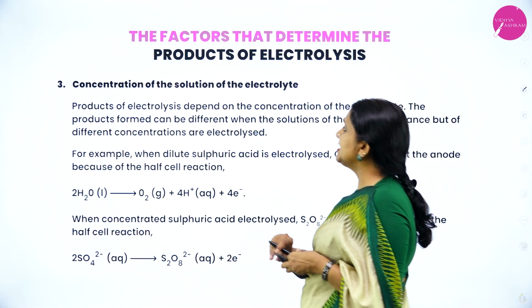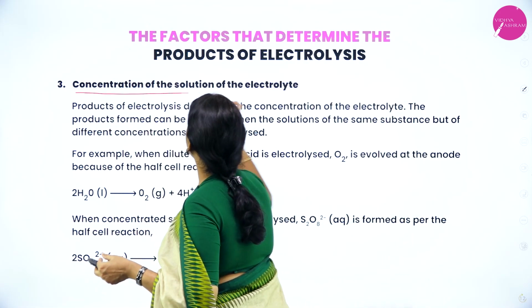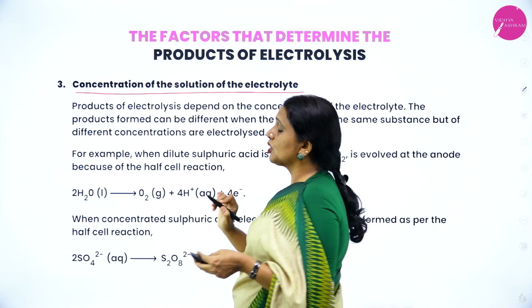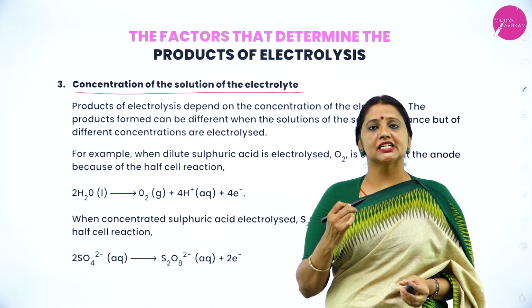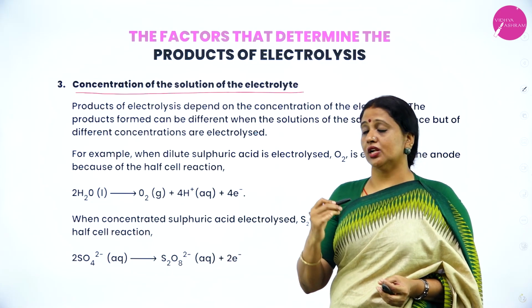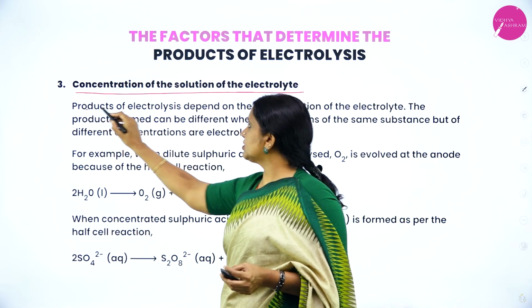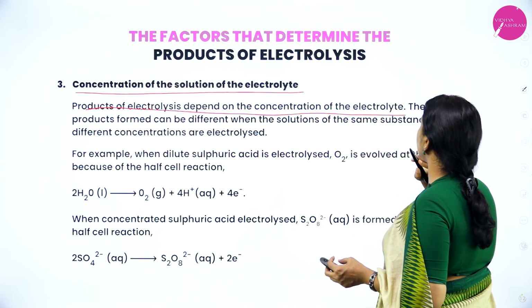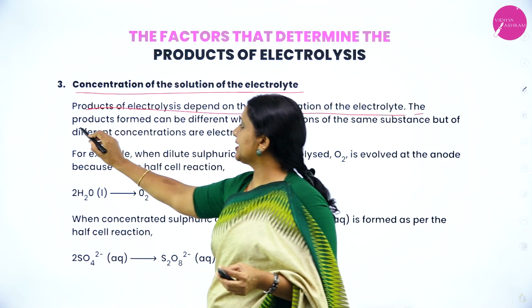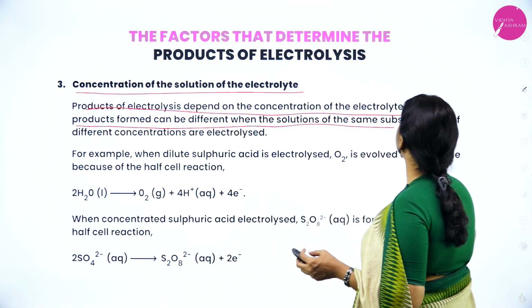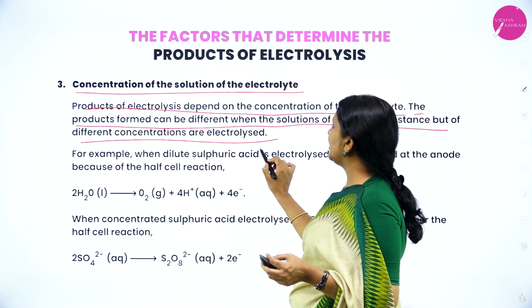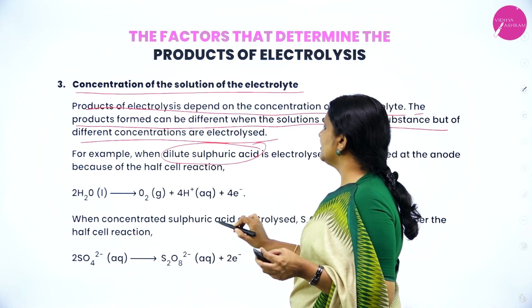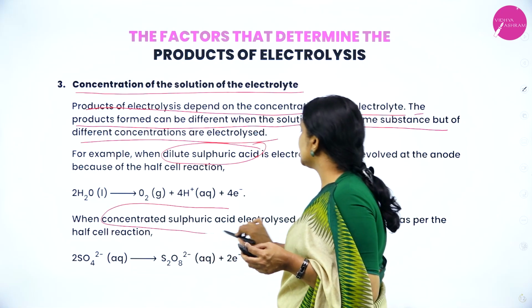Next, concentration of the solution of the electrolyte. The concentration also depends on whether we take a concentrated solution or a dilute solution. The products of electrolysis depend upon the concentration of the electrolyte. The products formed can be different when solutions of the same substance, but with different concentrations, are electrolyzed. For example, I'll take dilute sulfuric acid, then I'll electrolyze concentrated sulfuric acid.